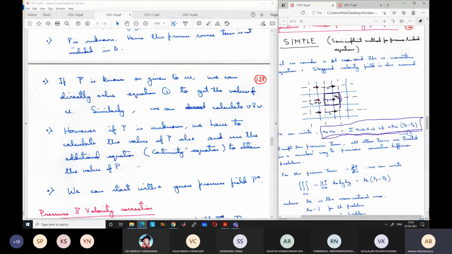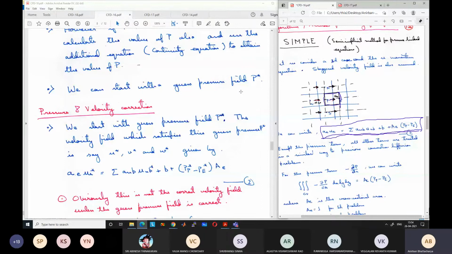So let us design an algorithm. Let us start with a guess pressure P star. Let us assume that we don't know anything. We don't know what the velocity is and what the pressure is. We'll start with a guess pressure, any random pressure, for all the points. So for this point, say pressure 10 kPa, 10 kPa, 10 kPa. Everywhere I am starting with a guess pressure field, or 0 kPa or 100 kPa, whatever. Just a random guess pressure.